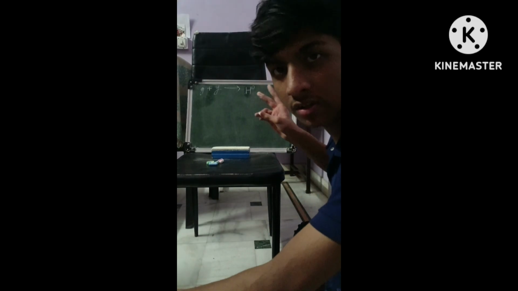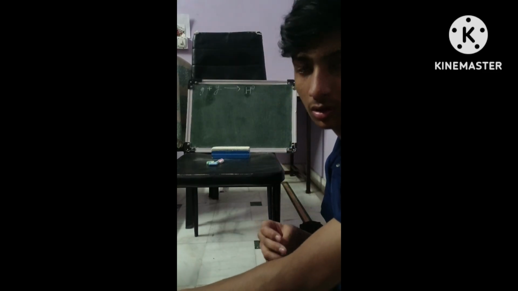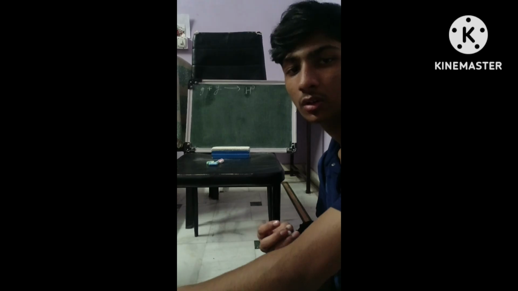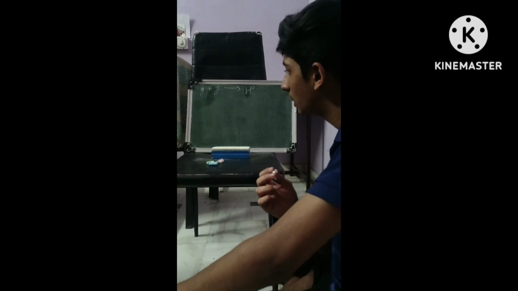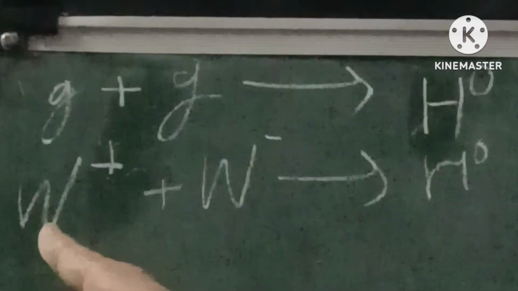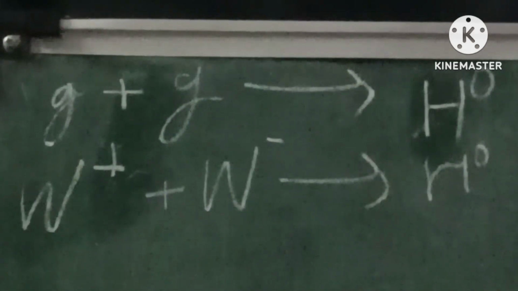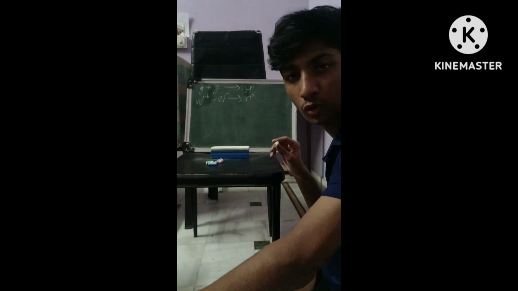And apart from this, we have many others, like one called vector boson fusion, in which we collide the W bosons to get the Higgs boson. Positive W boson, negative W boson give rise to a Higgs boson. And there's another way in which we involve protons.